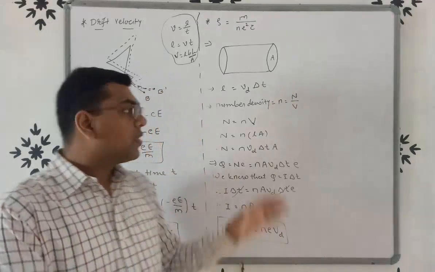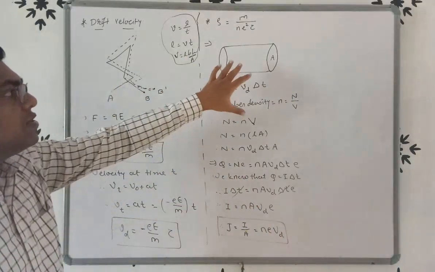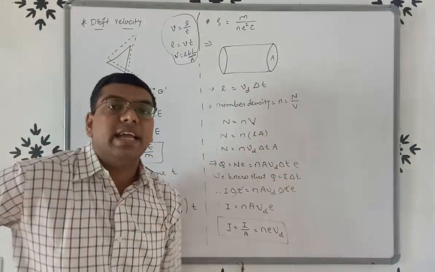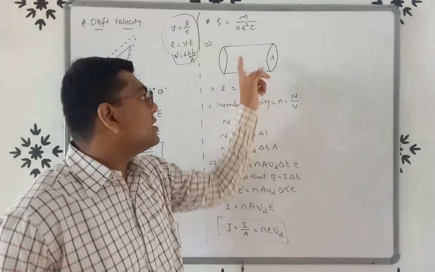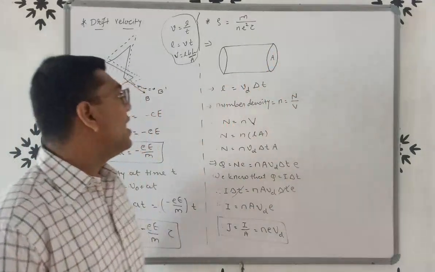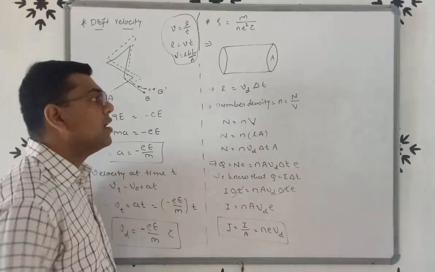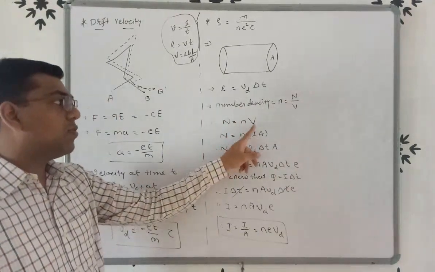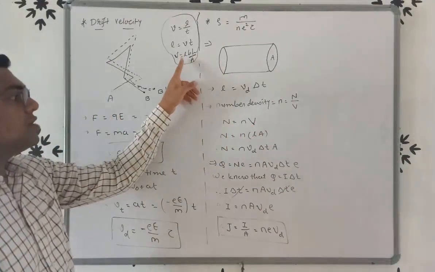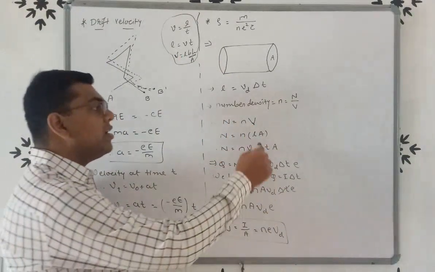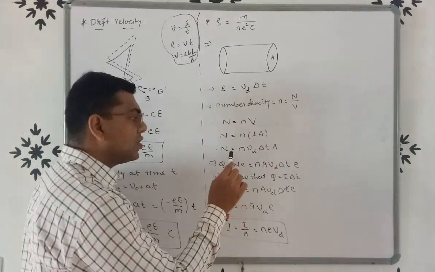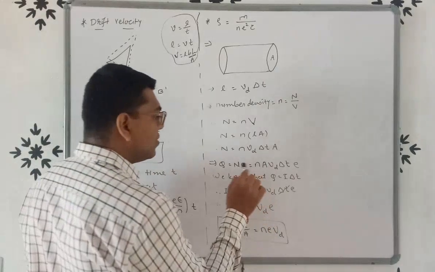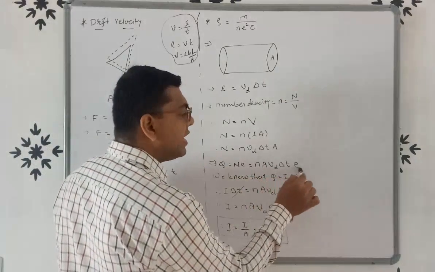Now, again, friends, here we assume that the electrons which are in the length Vd into delta T are passing through the cross section area A. So L is equal to Vd into delta T. Number density small n is equal to capital N by V, so the number of electrons is small n into V. But V is equal to A L, and we know the value of L, Vd into delta T. So charge Q is equal to N E, that is, Q is equal to N A Vd delta T into E.